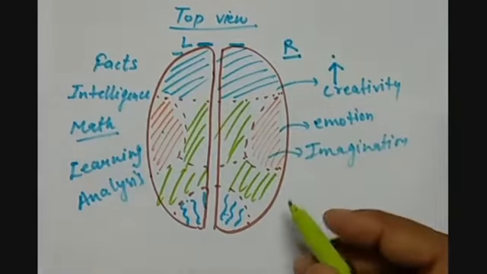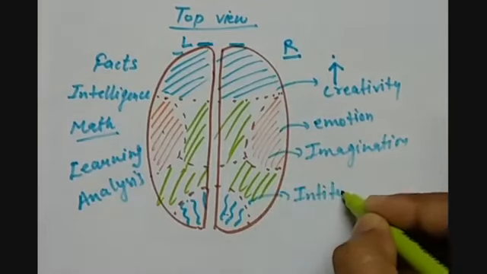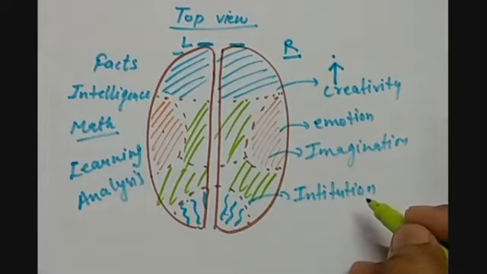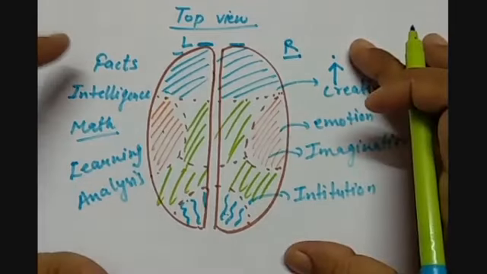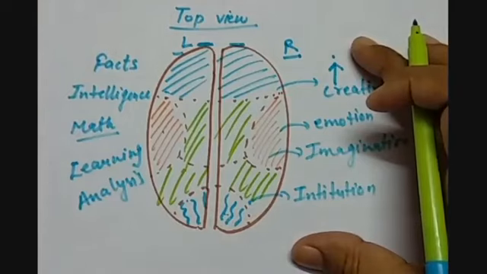Then we have intuitions. What are intuitions? Sometimes we feel what is going to happen with us, whether it will be bad or good. So a future indication is called intuition. So these two parts are working differently. They have different areas in which they work efficiently.